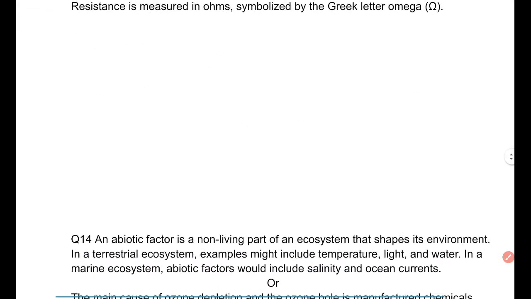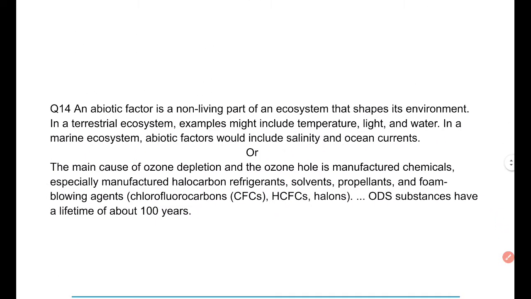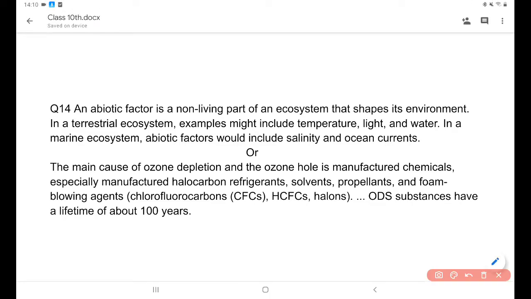Next question is question number 14. Write the names of the abiotic components of the ecosystem and what is the reason for ozone depletion. The abiotic factors are the non-living parts of an ecosystem that shape the environment. In a terrestrial ecosystem, examples are temperature, light, and water. In a marine ecosystem, abiotic factors include salinity and ocean currents.